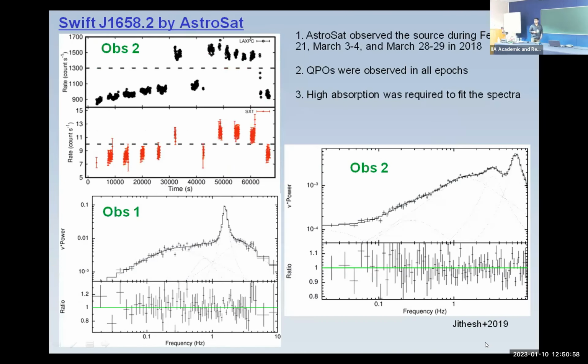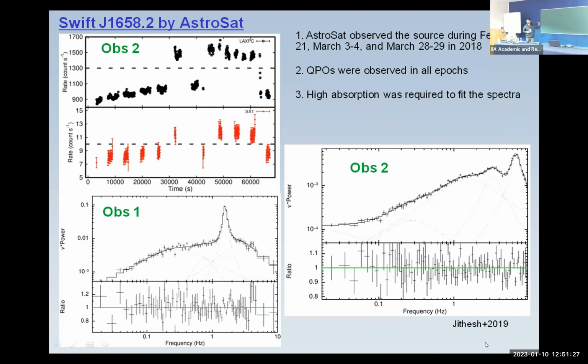Yes, this one. So what are those dashed horizontal lines? Yeah, this is the demarcation line. Below this one, this 1300, we did photon count resolved spectral analysis. So we have divided the whole spectrum into two: one below this count rate, and the other above this count rate. So this is actually demarcating the lower flux and upper flux.